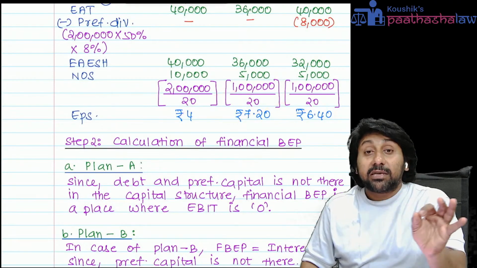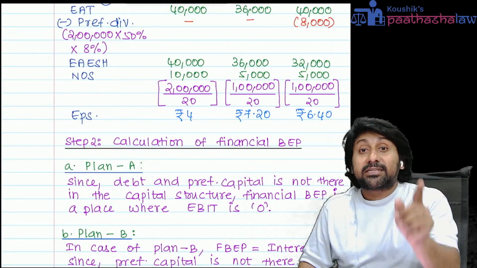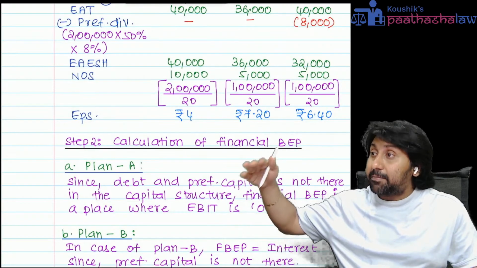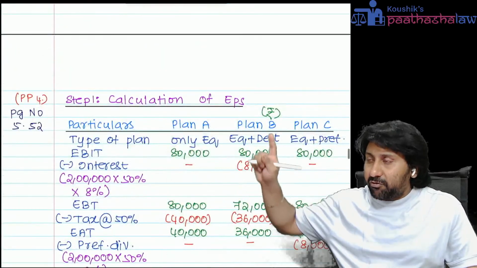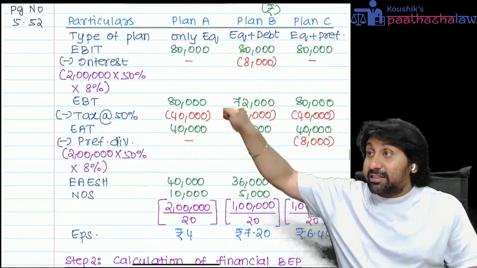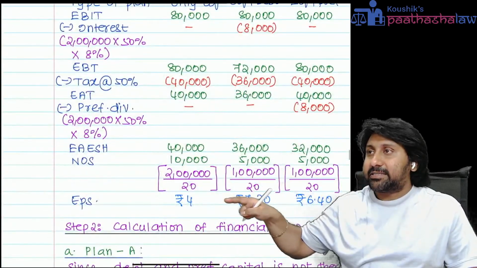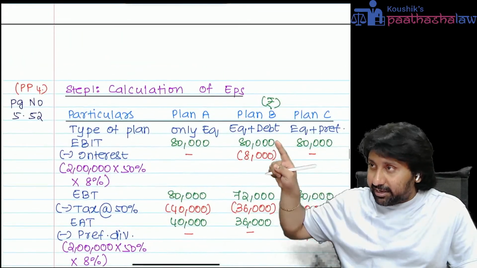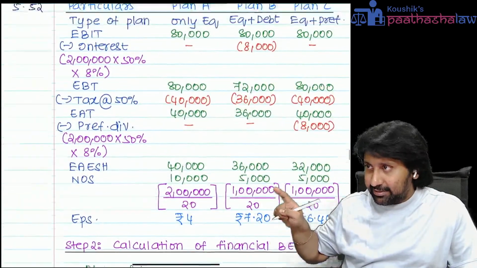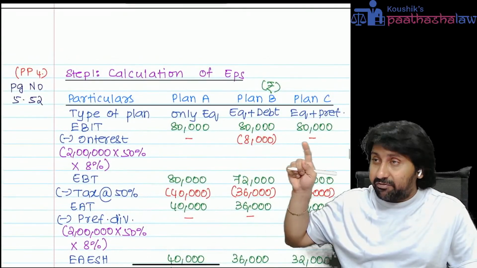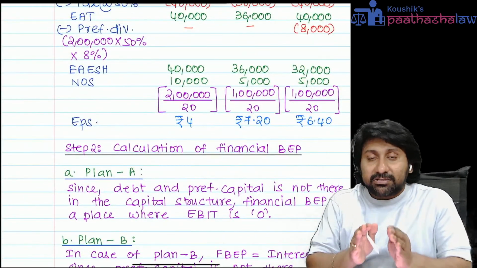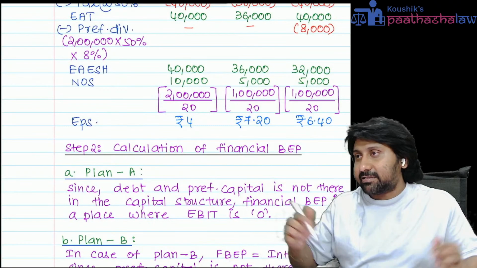This is called EBIT EPS analysis, not indifference point. Means what? If you follow only equity for that level of EBIT, this is the EPS. If you follow debt and equity for this level of EBIT, this is the EPS. If you follow equity and preference for this level of EBIT, this is the EPS. This is called an EBIT EPS analysis.